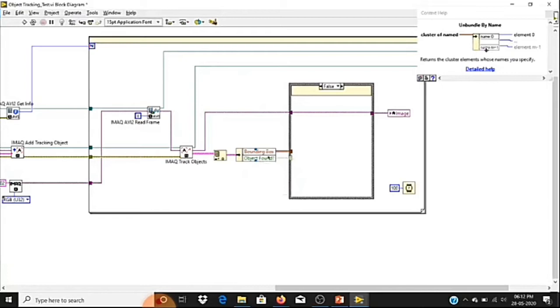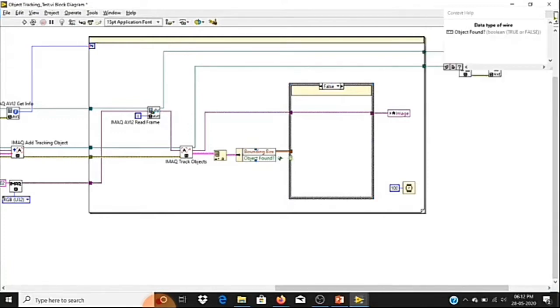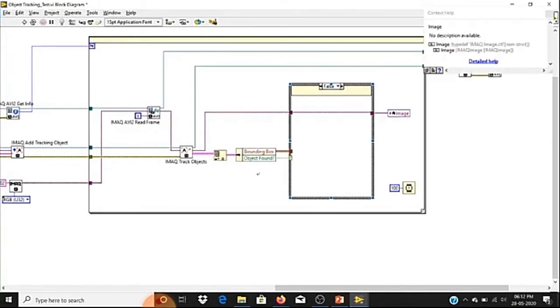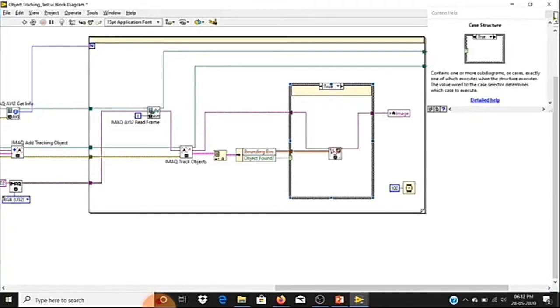Here we have used a case structure. Why? Because we track the object only if the object is there in a frame; otherwise we are not going to track it. You can see if the object found value is false, we are not doing any operation inside the false case; we just pass the image data. If object found is true, the true case will execute.